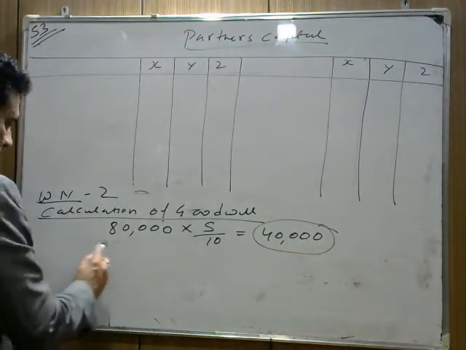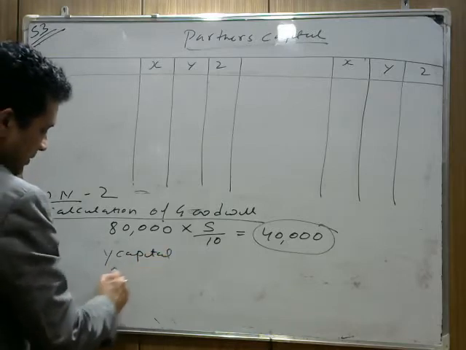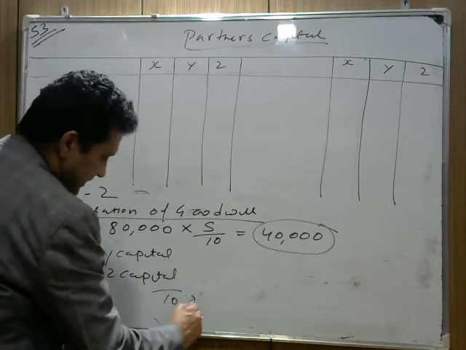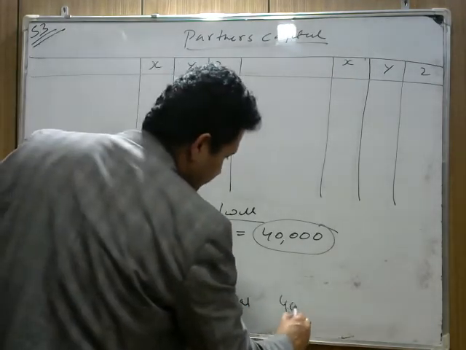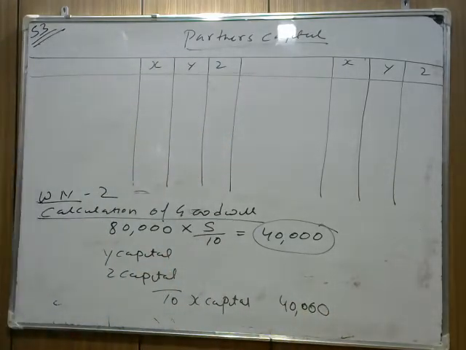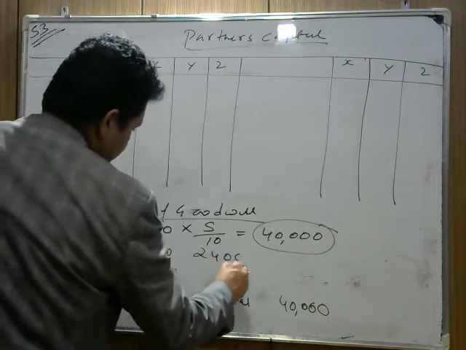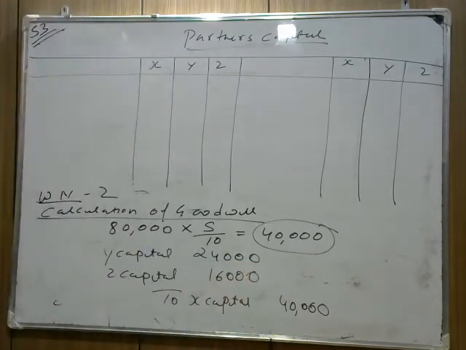So in the gaining ratio, we pass the entry Y's capital account debit, Z's capital account debit to X capital account. So X will get a goodwill of rupees 40,000, and it's 40,000 which is payable by Y and Z in their gaining ratio. And you know that you just found gaining ratio is 3:2. It means Y will pay 24,000 and Z will pay 16,000. I hope this part is clear to everyone. This is a working note 2 regarding calculation of goodwill.